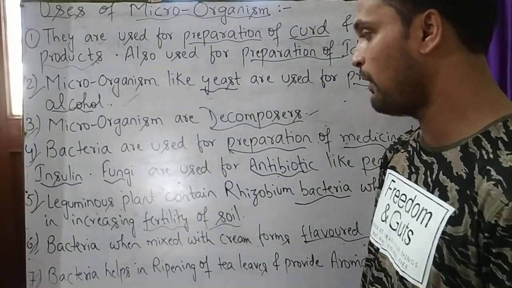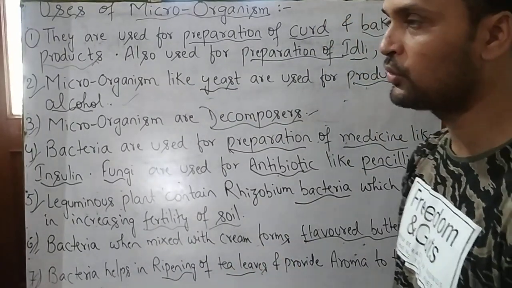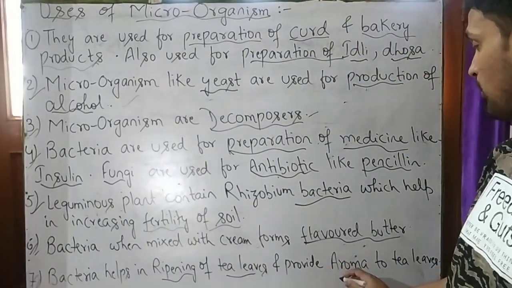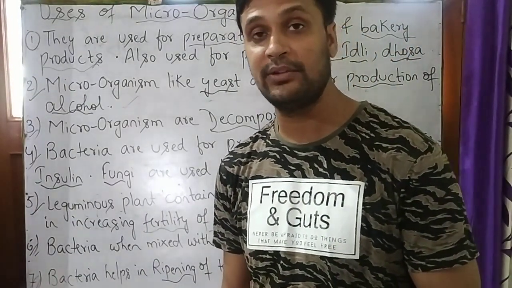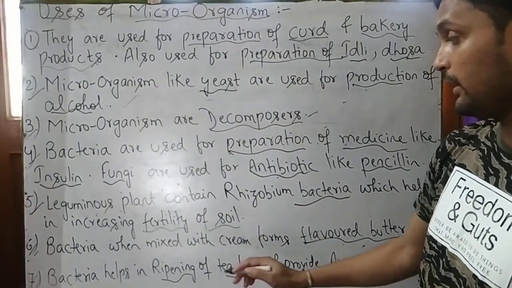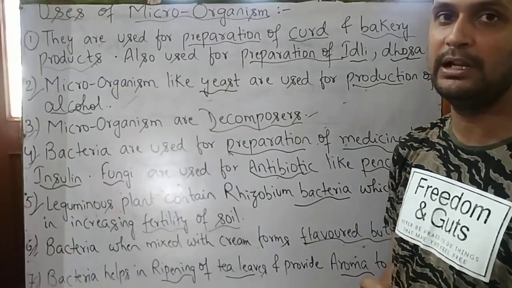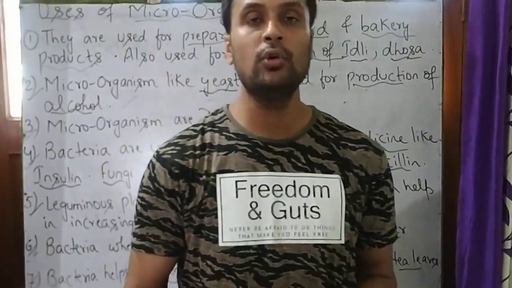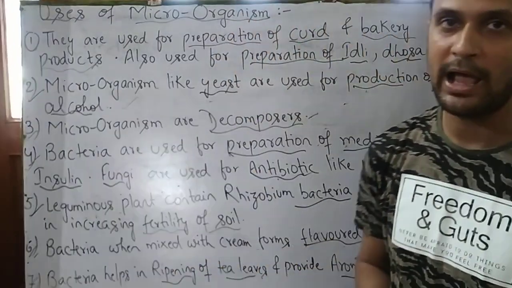Our seventh point is bacteria help in ripening of tea leaves. Students, bacteria help in ripening of tea leaves and providing aroma to tea leaves. It not only helps in making medicine, increasing soil fertility or preparation of alcohol, it helps in ripening of tea leaves. Not only ripening, it provides aroma to tea leaves, and it also helps in ripening of coffee and cocoa as well.